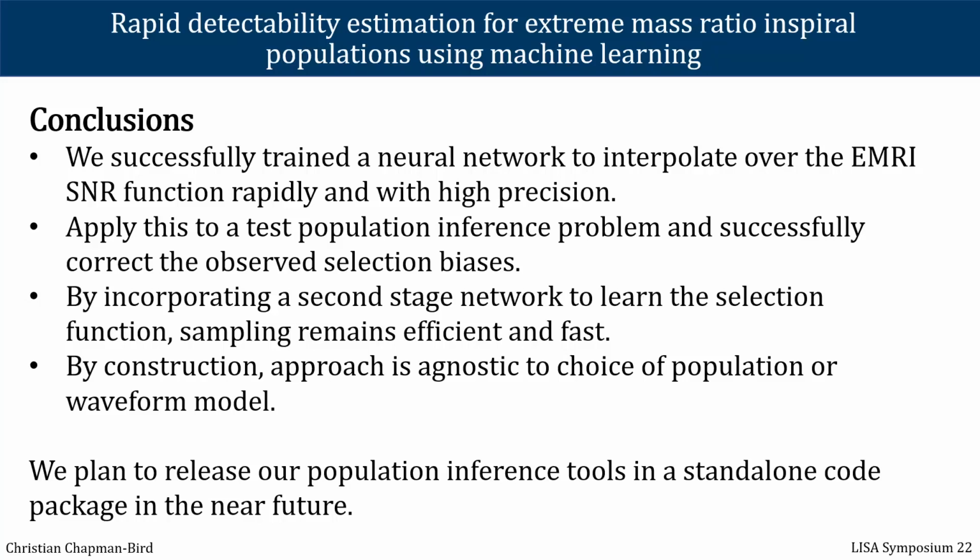And as a bonus, this is completely independent of what waveform model you choose to use, and indeed what population model you choose to work with. And therefore you are able to apply this technique for any models that you choose, really.